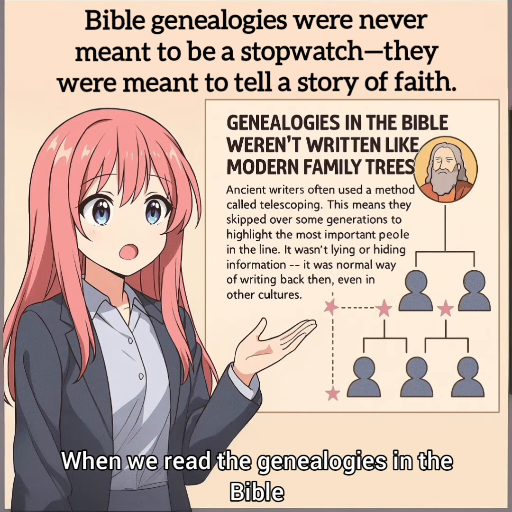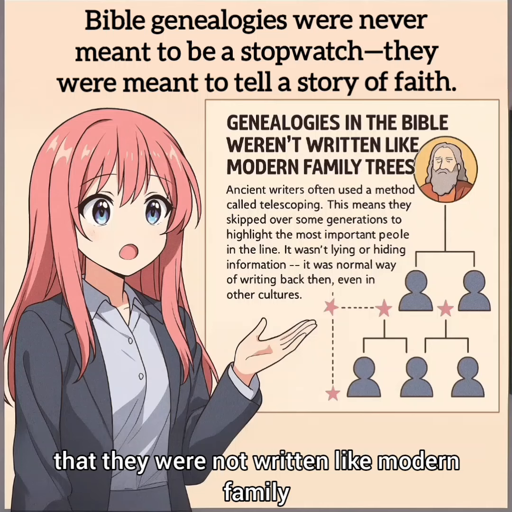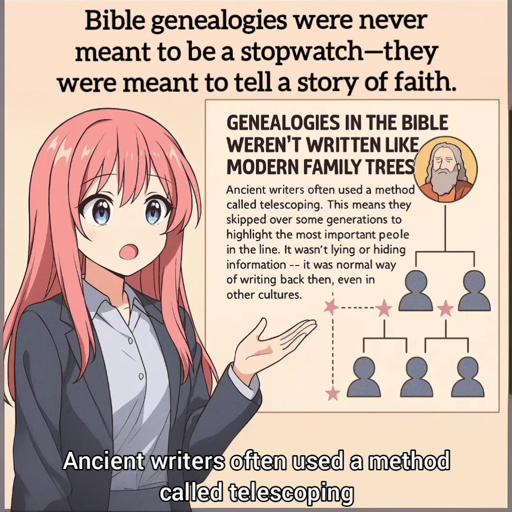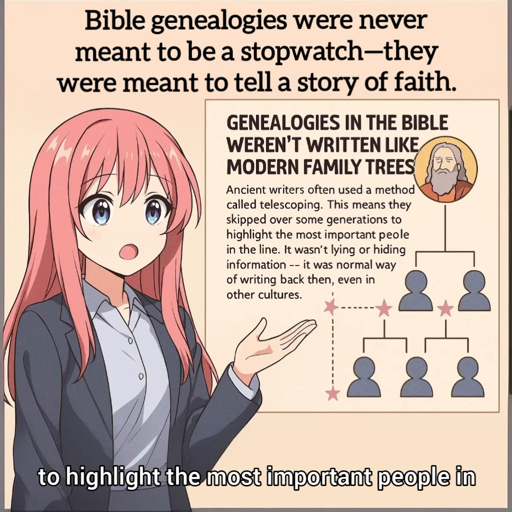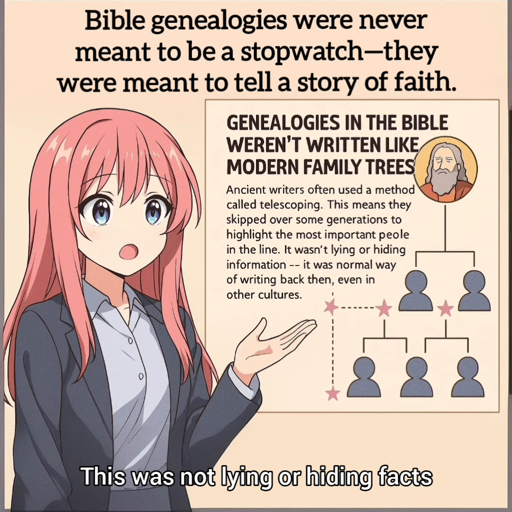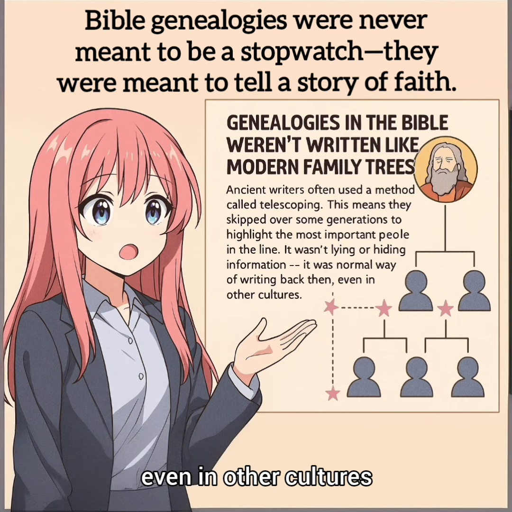When we read the genealogies in the Bible, it's important to understand that they were not written like modern family trees or calendars. Ancient writers often used a method called telescoping. This means they skipped over some generations to highlight the most important people in the family line. This was not lying or hiding facts. It was a normal writing style at the time, even in other cultures.